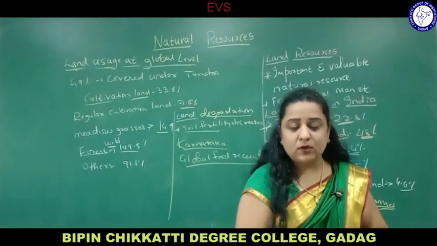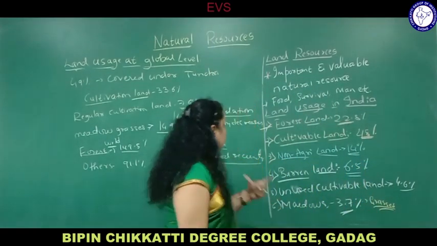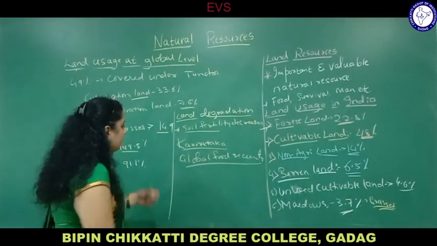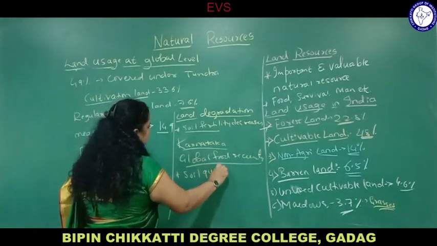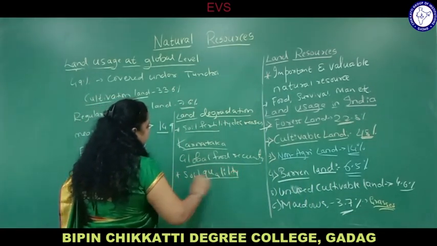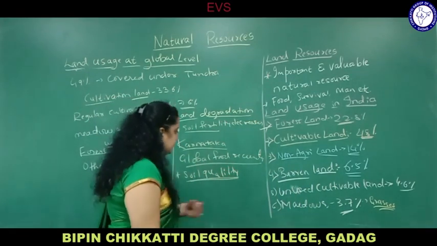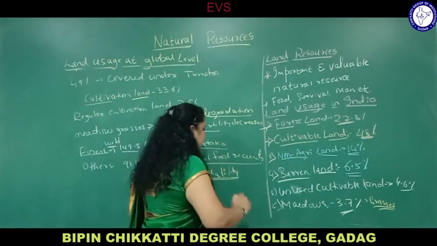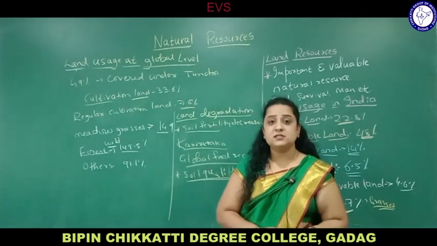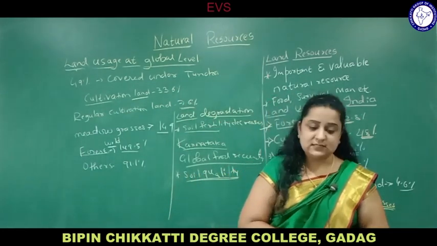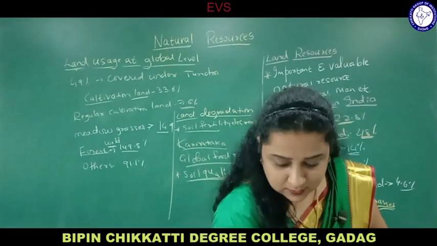And the most important is the rate of soil erosion. Nowadays the rate of soil erosion is very high. So we need to maintain the quality of soil, because all plants cannot grow in different soil conditions. Soil pH and water holding capacity of the soil are very necessary, very important for the growth of plants.